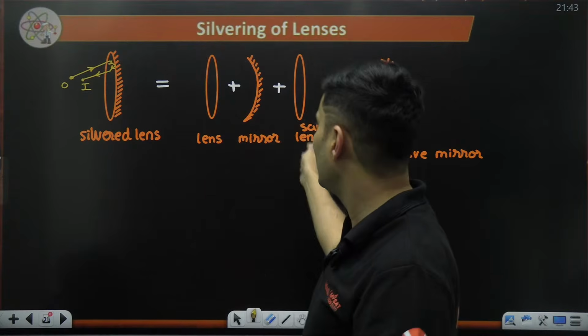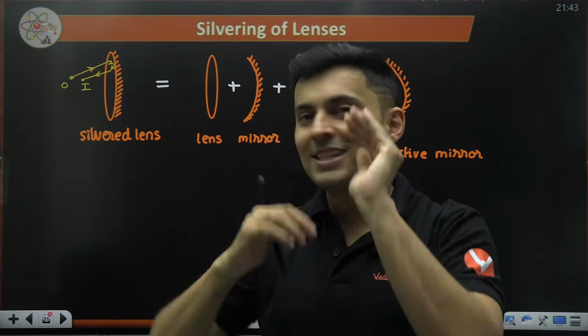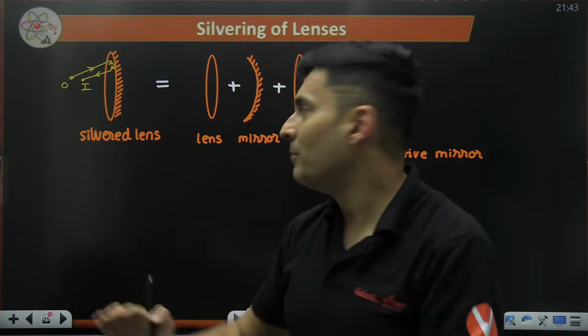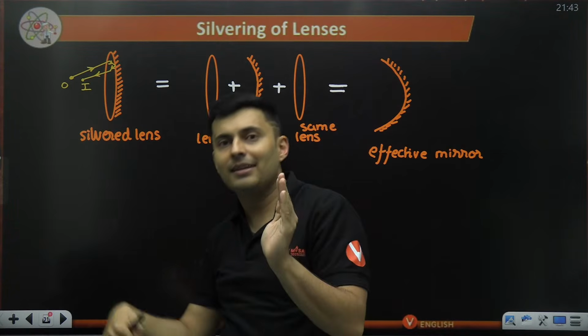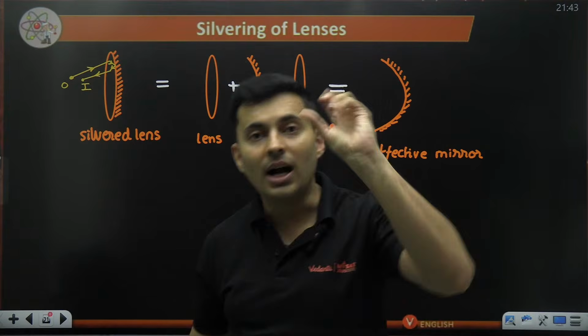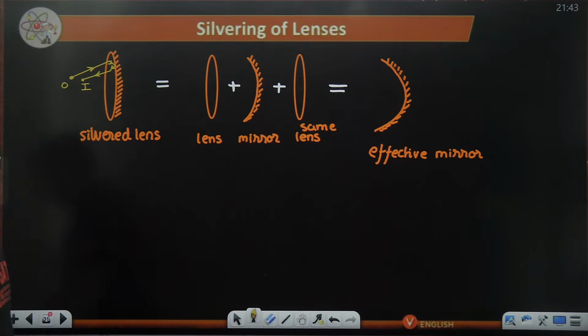Many people forget to take the lens two times. They think it's just a lens and a mirror. Wrong. It's not just a lens with a mirror. It is a lens, then a mirror, and again a lens because the ray is coming out again through the lens while exiting.